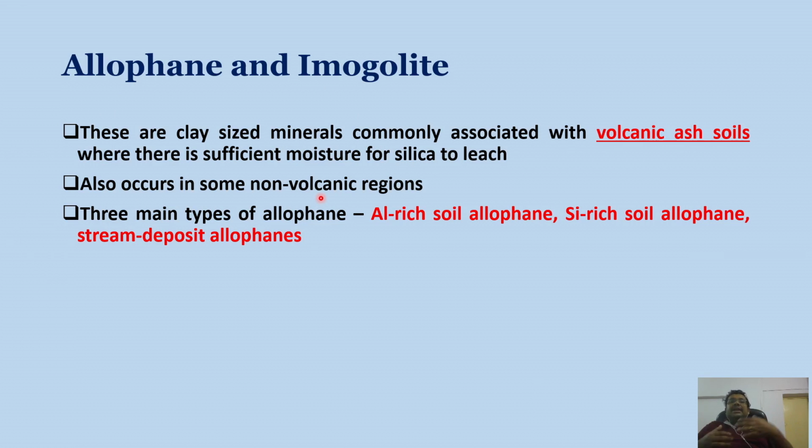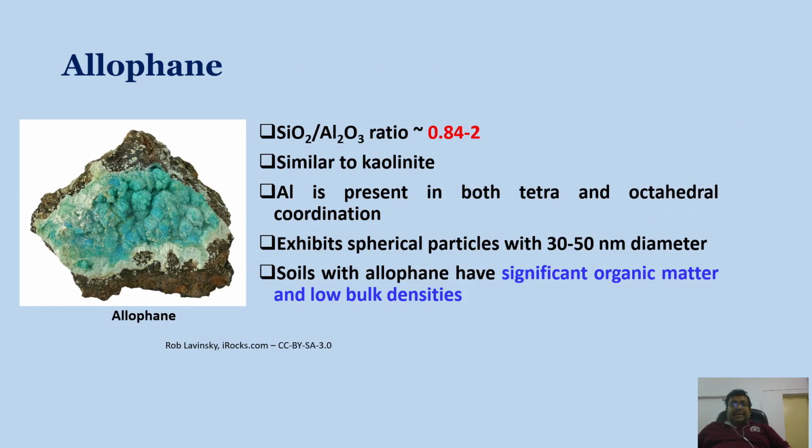Allophane and imogolite are very important clay minerals in the volcanic region. There are three main types of allophane: aluminium rich soil allophane, silica rich soil allophane, and stream deposit allophanes.